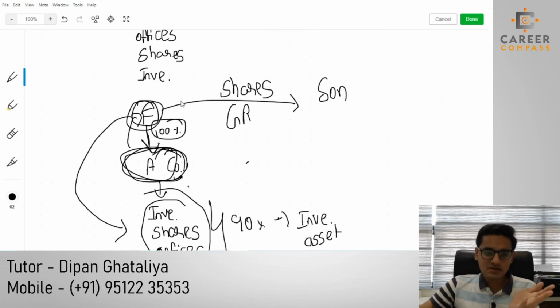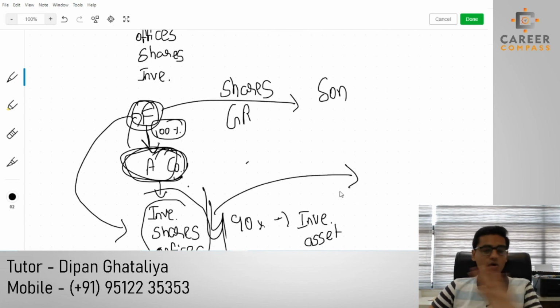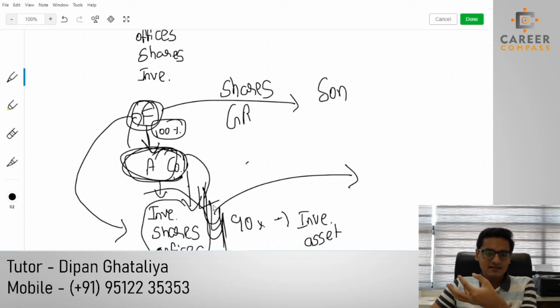Here, none of the investment property is disposed of to the son. Any investment property is not sold to the son, so no CGT should be levied on these investment properties, because they are still owned by A company. As there is no disposal of the investment property, no CGT should be levied.